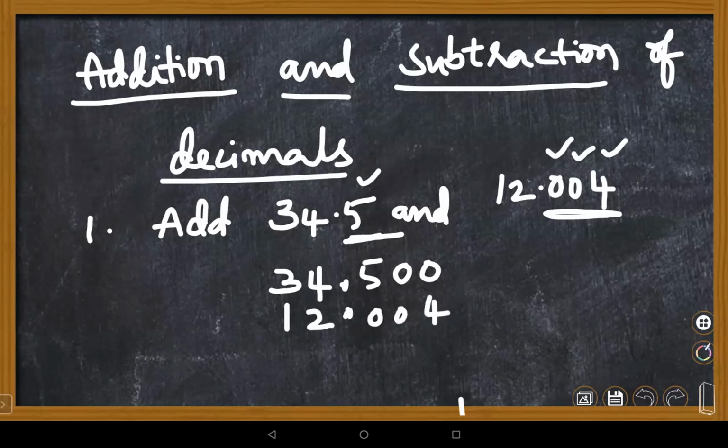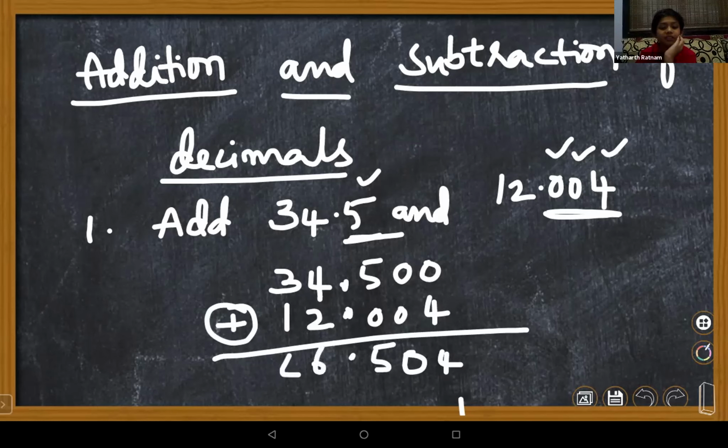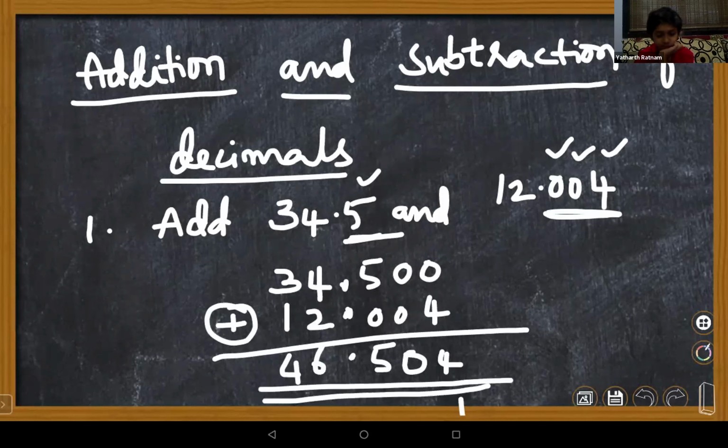0 plus 4 is 4. 0 plus 0, 0. 5 plus 0, 5. Decimal point under the point. 4 plus 6, as usual addition, children. 6. 3 plus 1, 4. So the answer is 46.504. Main points to remember here: check whether the given decimals are like or unlike.